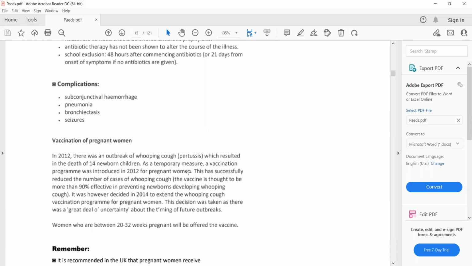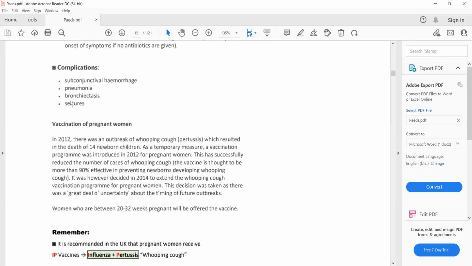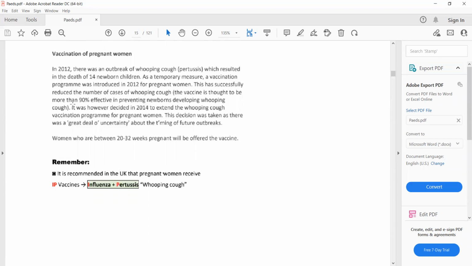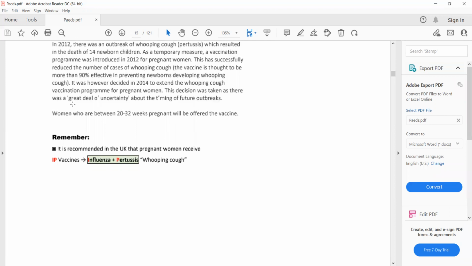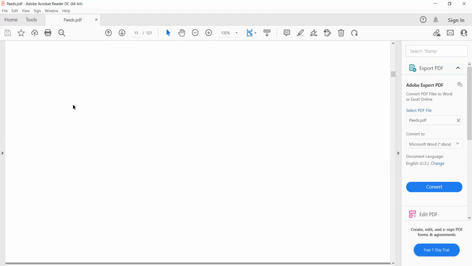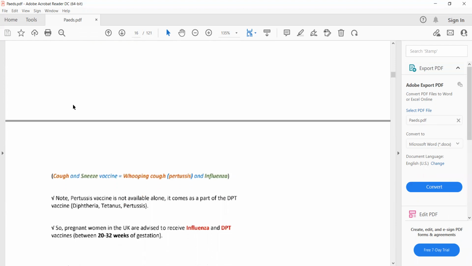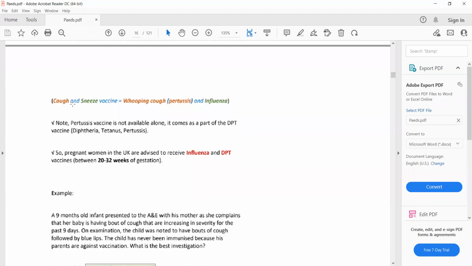Complications of pertussis include seizures, subconjunctival hemorrhage, pneumonia, and bronchiectasis. Remember that we discussed in the gynae chapter as well that pregnant women need to receive vaccines. Two vaccines are given to pregnant females in the UK, that is influenza vaccine and pertussis vaccine. And pertussis vaccine usually comes along with diphtheria and tetanus vaccine. So influenza and DPT vaccines are given to pregnant females between 20 to 32 weeks of gestation.